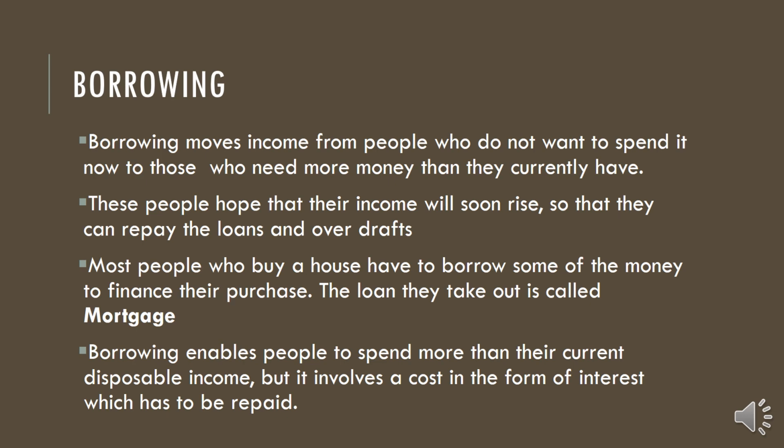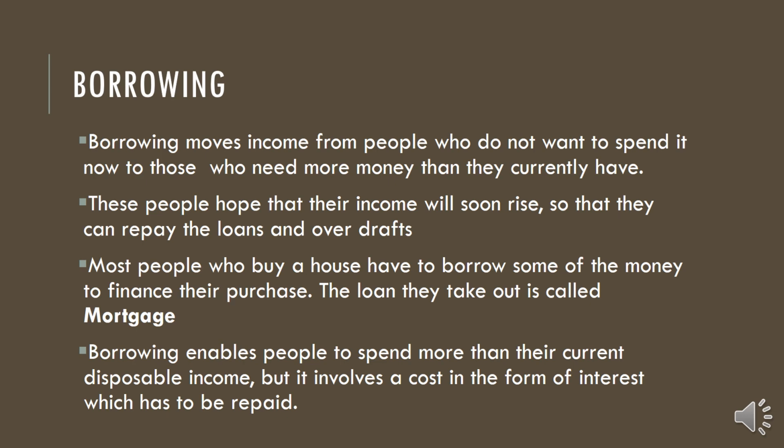Then borrowing enables people to spend more than their current disposable income. For example, my current disposable income is 5,000, and I am borrowing an additional 5,000 from my friend for an emergency. I want to purchase a new cell phone, so I need 10,000 rupees. At present I have only 5,000, so I take 5,000 from him and can use a total of 10,000 for purchasing. My current disposable income is only 5,000, but now I spend 10,000. Why did this happen? Because borrowing helped it.